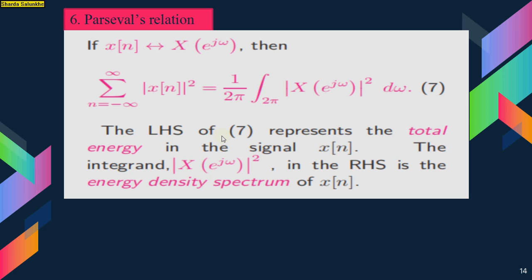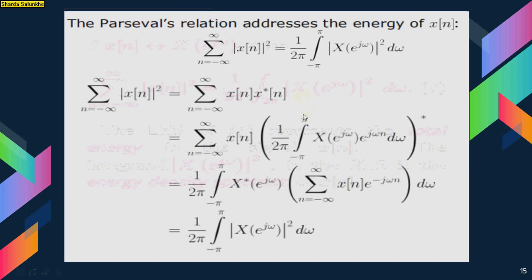The left-hand side of equation 7 represents the total energy in the signal x of n, and the integrand, mod of X of e raised to j omega squared on the right-hand side, is the energy density spectrum of x of n. So this is the total energy and this is the energy density spectrum of x of n.